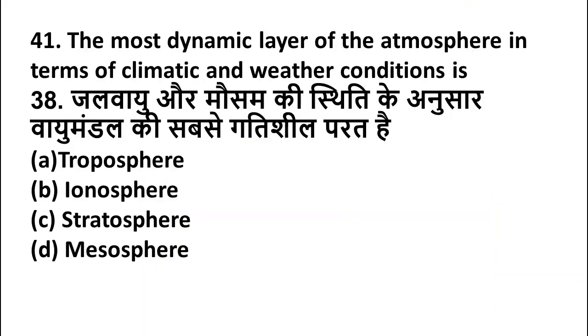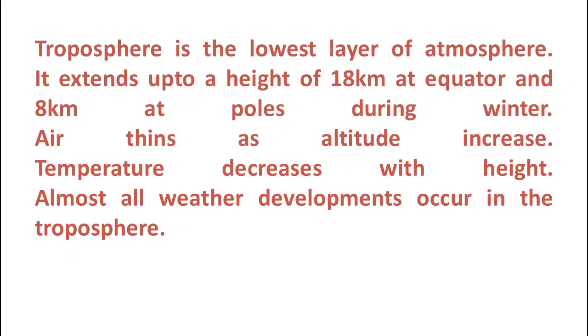The next one: the most dynamic layer of the atmosphere in terms of climate and weather condition is option A troposphere, option B ionosphere, option C stratosphere, option D mesosphere. I hope you got the answer, because in the previous slide I explained this. Friends, here the right answer is option A troposphere. The troposphere is the lowest layer of the atmosphere. It extends up to 18 km at the equator and 8 km at the poles during the winter. Here all weather developments occur, so it is known as the dynamic layer of the atmosphere.